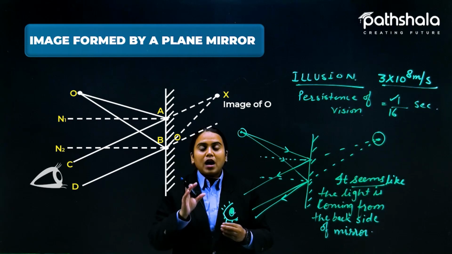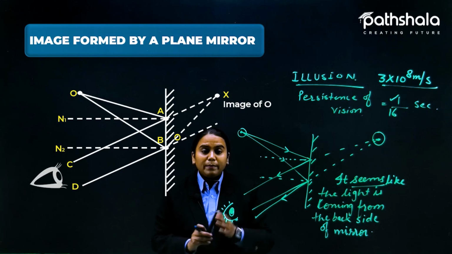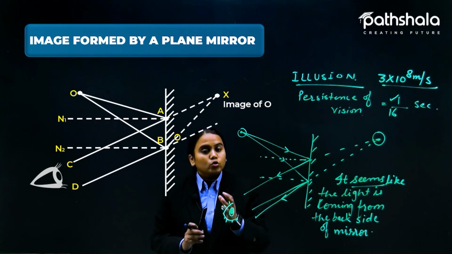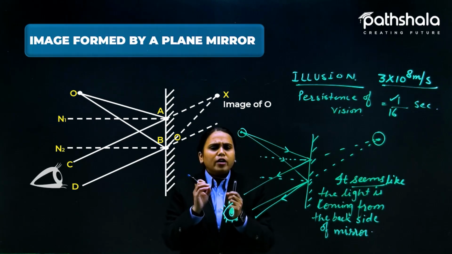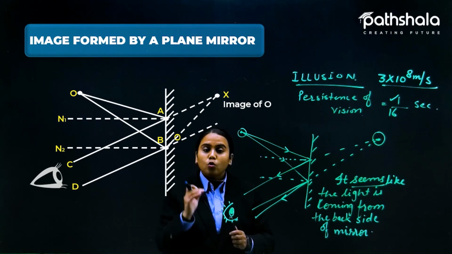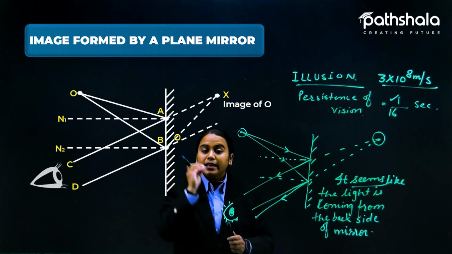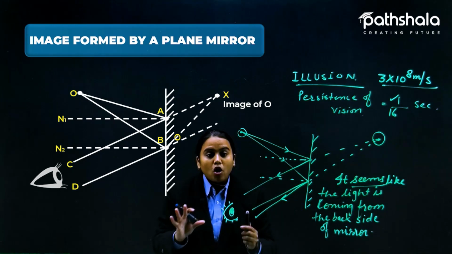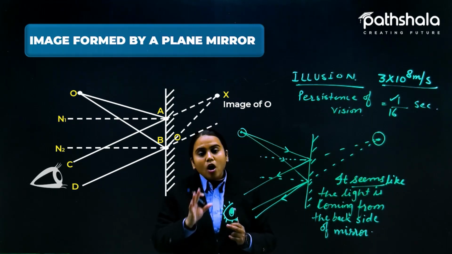Suppose you are opening your eyes and suddenly you close your eyes. For a while you may still be able to see the thing even though you have closed them. Am I right? This happens to everybody: for a little while, you are able to see the same thing which you have seen with your eyes open. Now you have suddenly closed your eyes, and still you are able to see that thing. Why? Because of persistence of vision, which keeps the record for 1/16 second in your eyes.